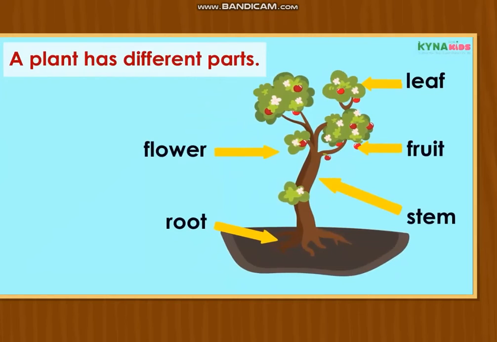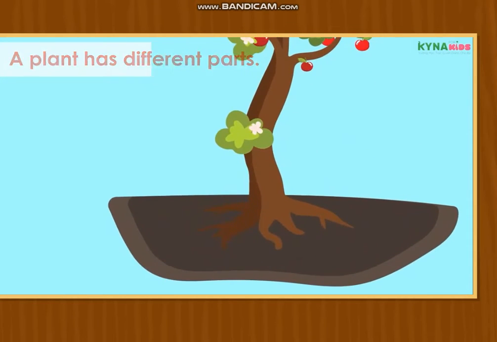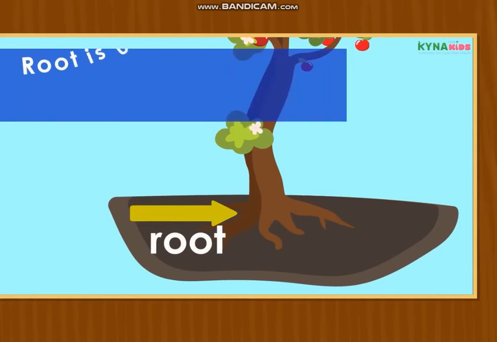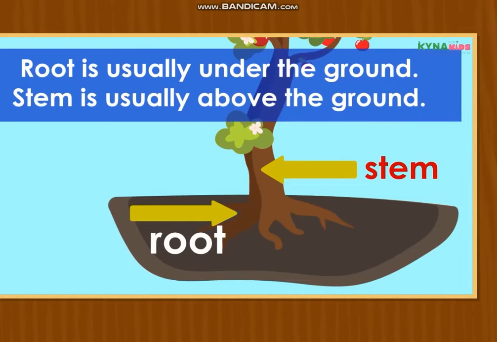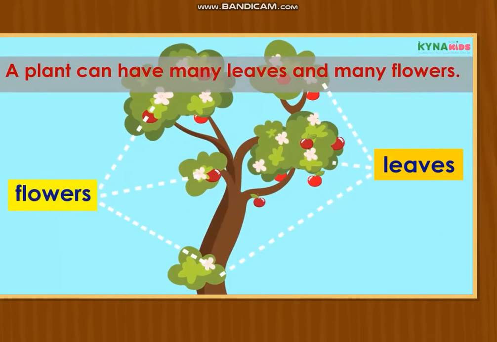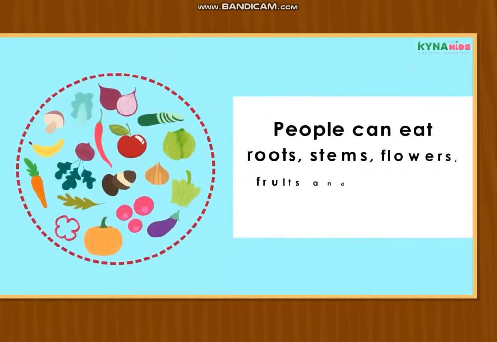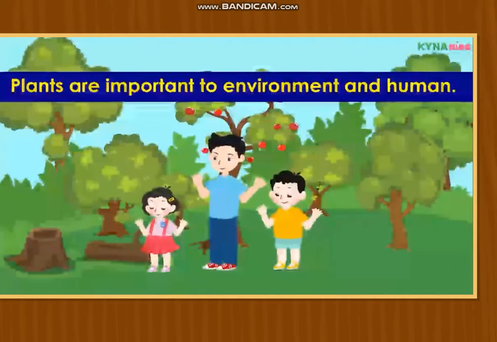A plant has different parts: roots, stems, flowers, fruits, and leaves. Roots are usually under the ground. Stems are usually above the ground. A plant can have many leaves and many flowers. People can eat roots, stems, flowers, fruits, and leaves of some plants. Plants are important to the environment and humans.